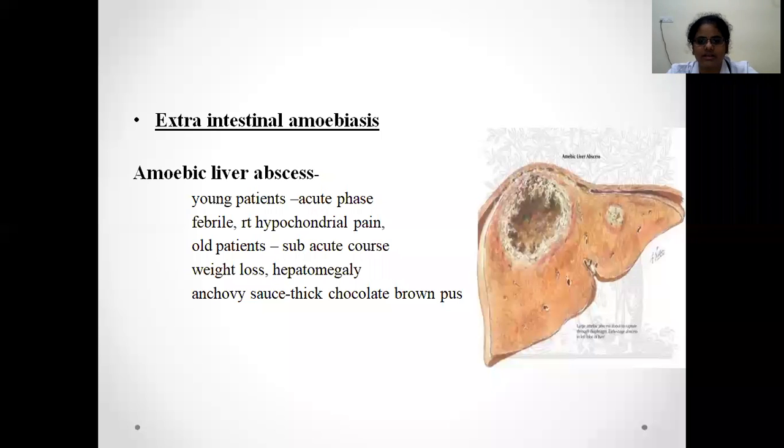What is the main thing in amoebic liver abscess to be remembered is the anchovy sauce. Initially, the fluid collection in the amoebic liver abscess will be pink, but later it will convert into chocolate brown color. This is called anchovy sauce.